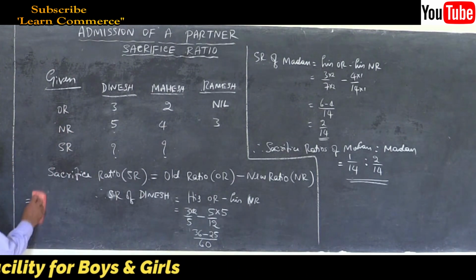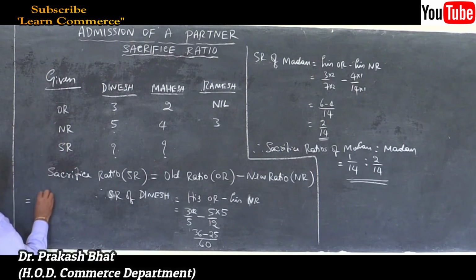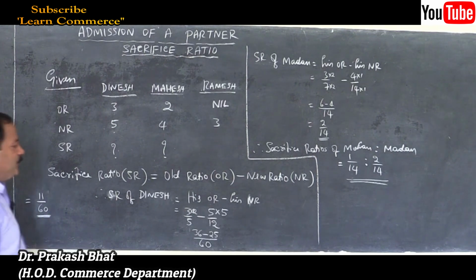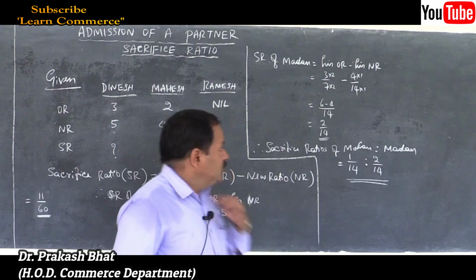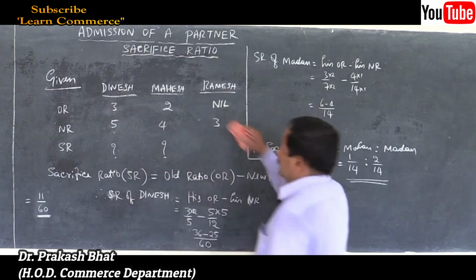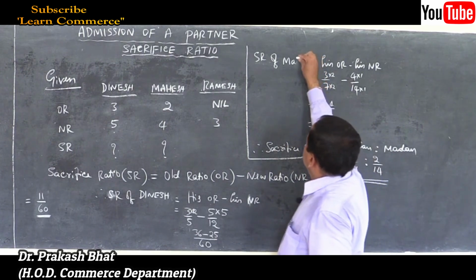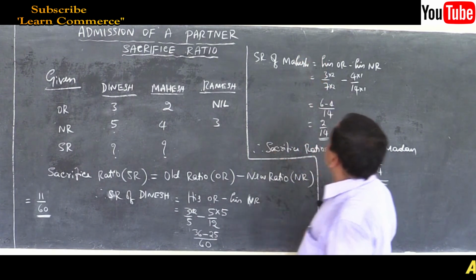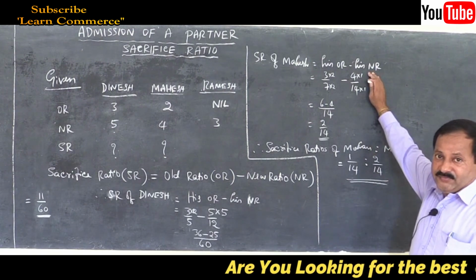That is 11 by 60. 11 by 60 is the sacrifice made by Dinesh. Now let us move on to the second partner, Mahesh. Same thing: his old ratio minus his new ratio.